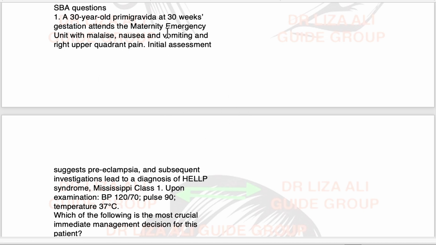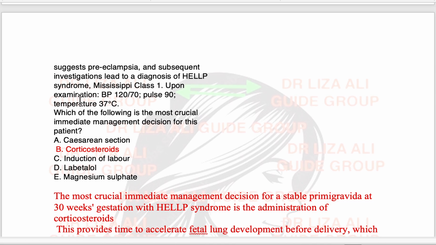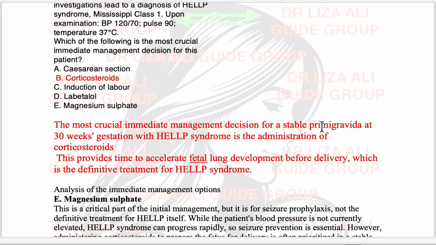The mother has malaise, nausea, vomiting and pain. We have to manage this pain. Then we will think of the delivery, or otherwise she can have an acute condition that needs the baby to be delivered. Then we will take the acute measures. Right now there is nothing like that, so the answer will be corticosteroid. The immediate management of a stable primigravida at 30 weeks with HELLP syndrome is the administration of corticosteroids. It gives time to accelerate fetal lung maturity before delivery, and delivery is the definitive treatment of HELLP syndrome. Okay.